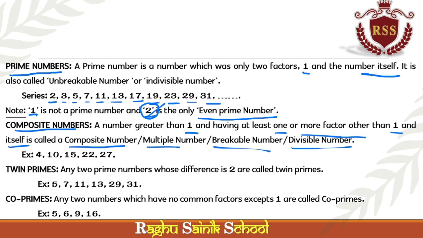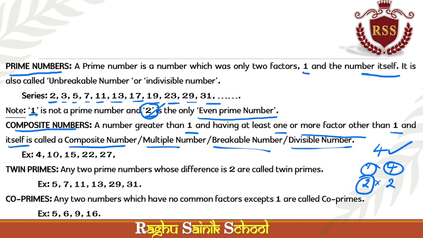If you write the factors of 4, we can write 1 into 4, and 2 into 2. 1 and itself are factors and the other factor is 2. Therefore, 4 is a composite number. That is the difference between a prime number and a composite number. Prime means having only two factors. Composite means more than two factors.